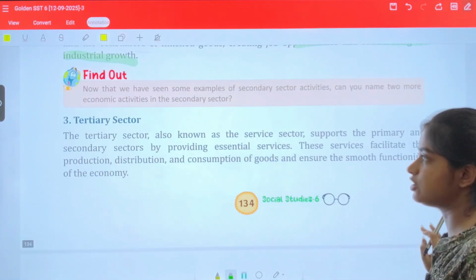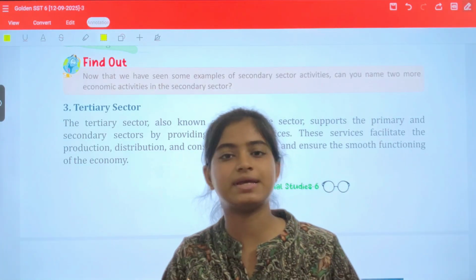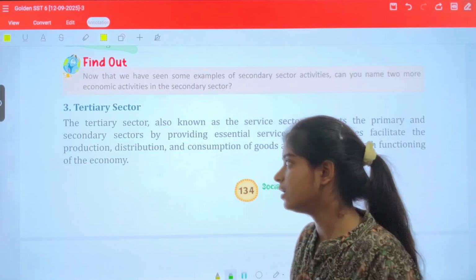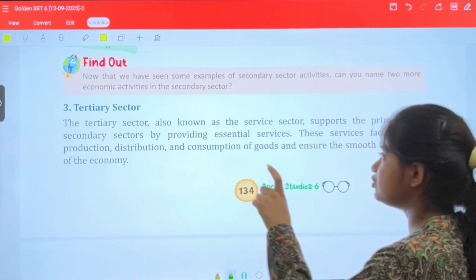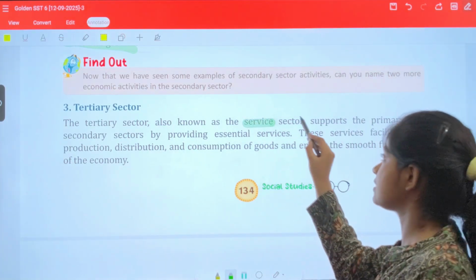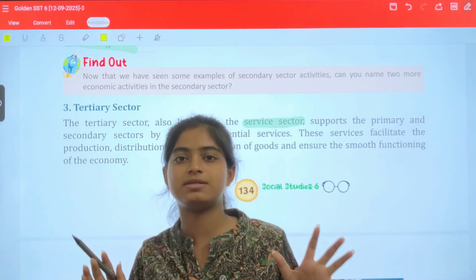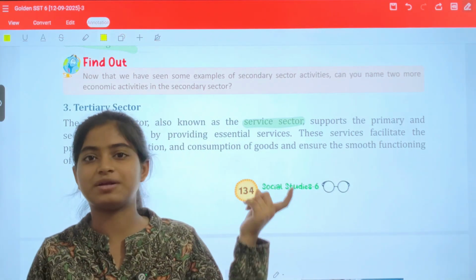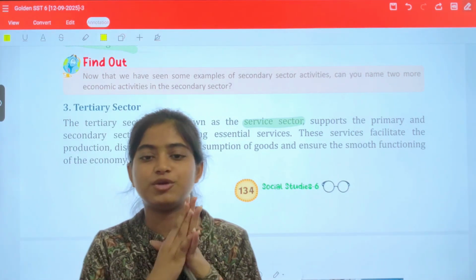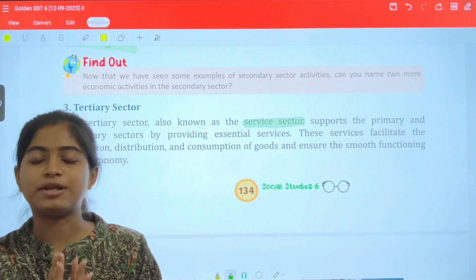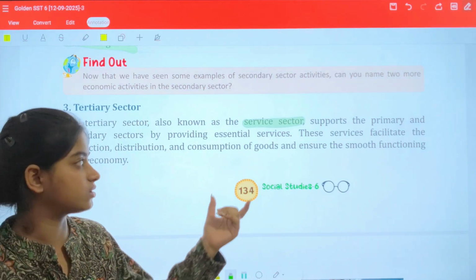Next, we have the tertiary sector. This is the king of the primary and secondary sectors, we can say. The tertiary sector is also known as the service sector. Now you have something clicked in your mind. It's the service sector, which means now you are selling your product. Finally you have prepared your bag, you have manufactured your bag, and now you are selling your products.